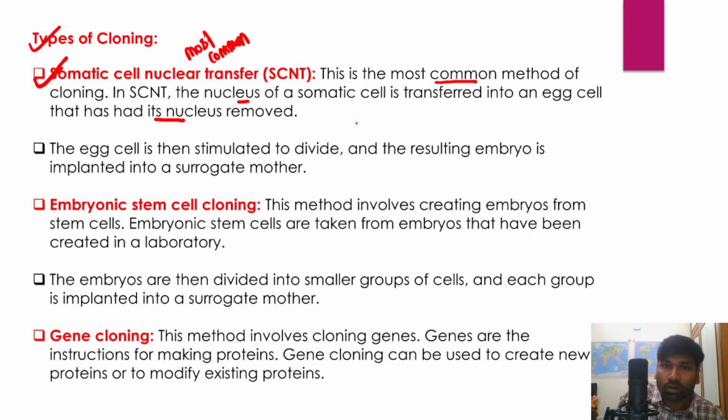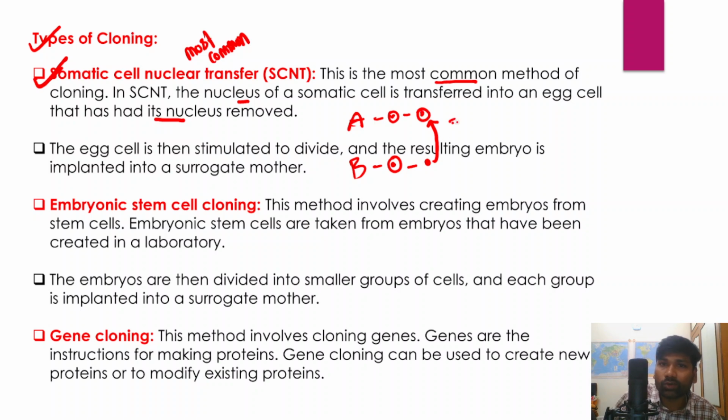There are two different organisms, organism A and organism B, and we collect an egg from organism A, and we also collect an egg from organism B, and here the nucleus is removed, right? So there will be an empty egg without a nucleus, and here the nucleus will be removed. So the nucleus from egg B will be added to the egg of A, right?